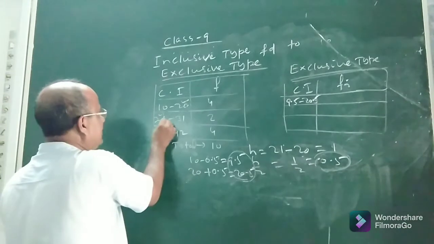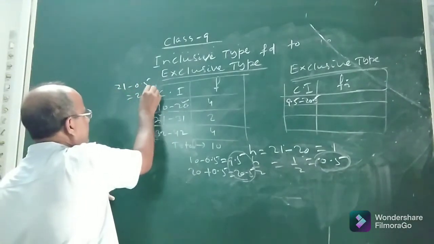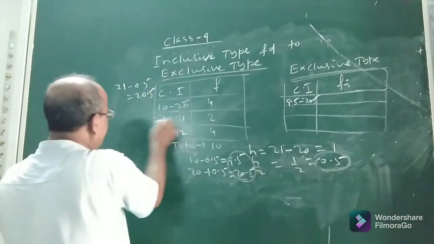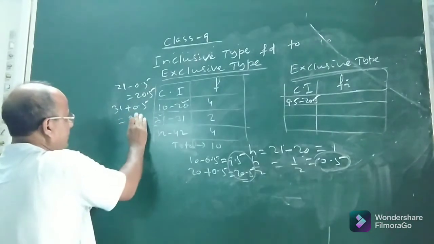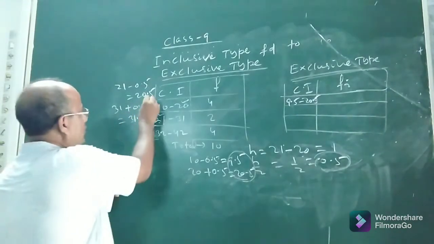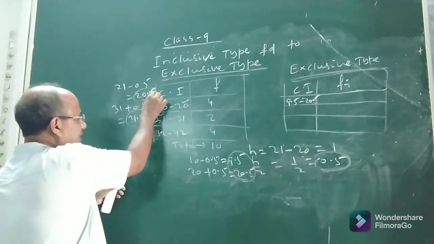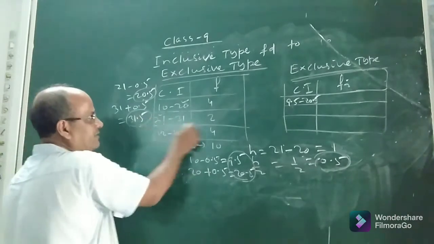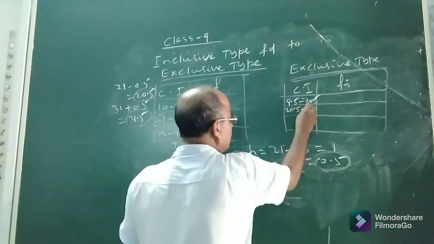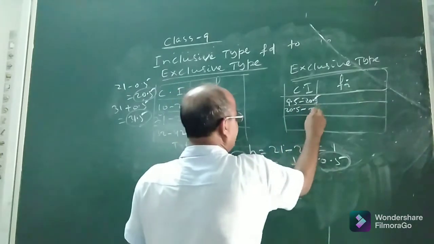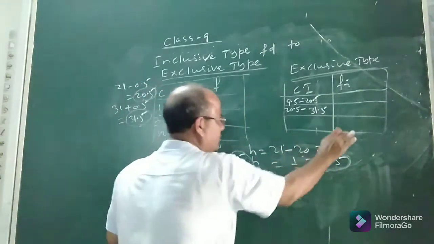Now see, look at 21. This 21 minus 0.5, it will be 20.5. And this is 31 plus 0.5, it will be 31.5. So this will be the lower limit of the second class, this will be the upper limit of the second class in the exclusive type. So what will I write here? 20.5 to 31.5. You see. Okay.